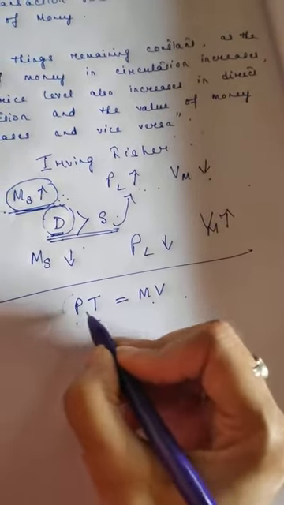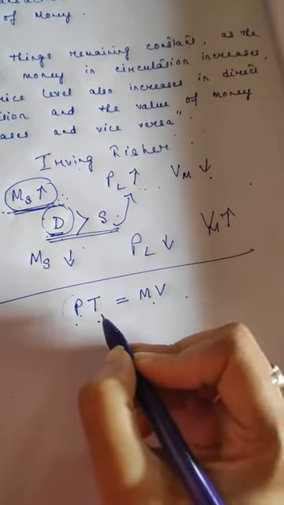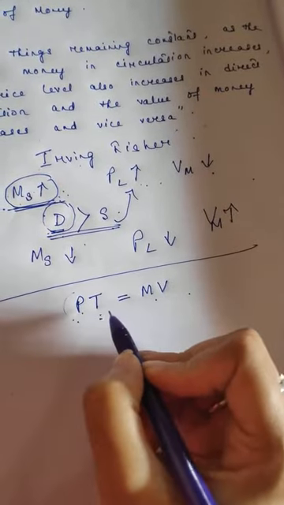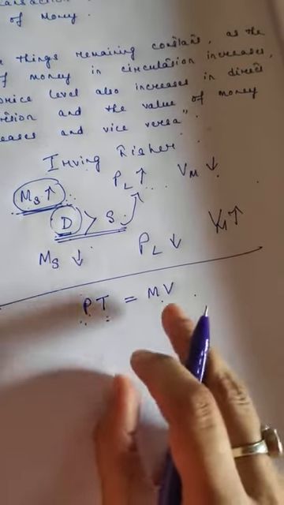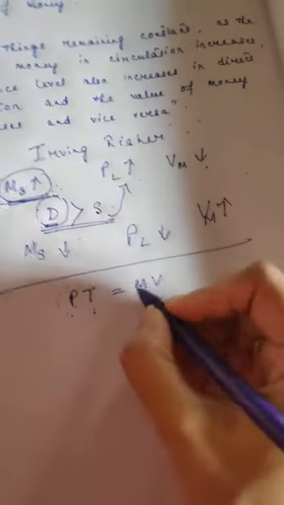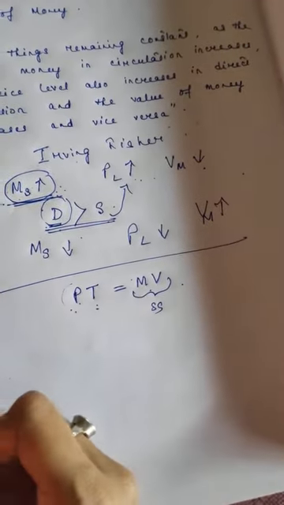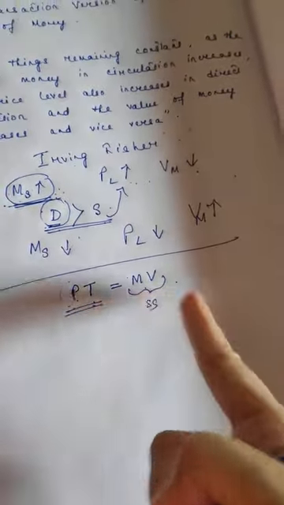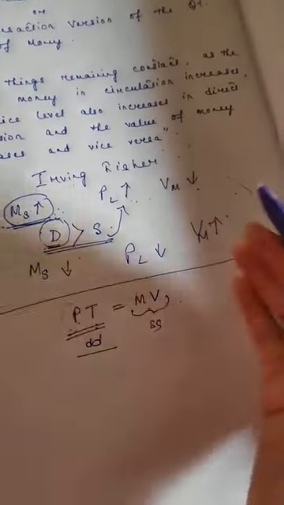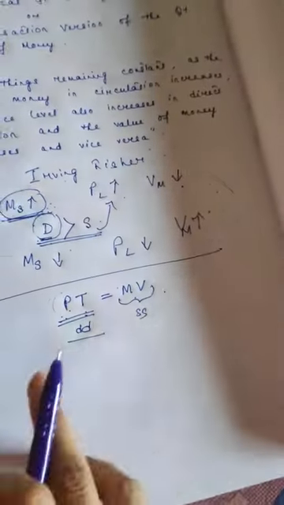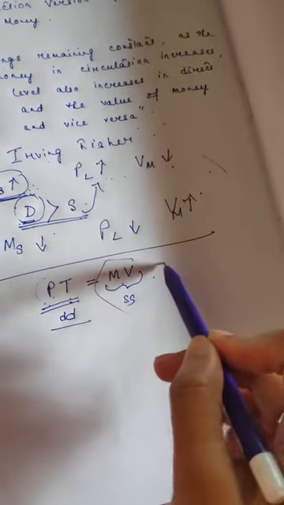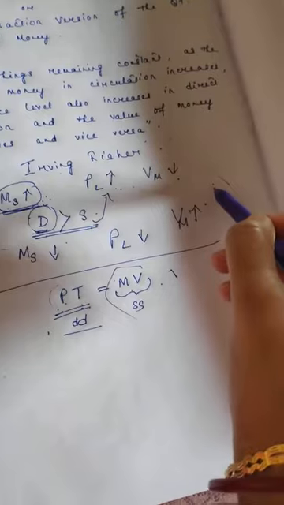Now, P means price level, T is total volume of goods and services transacted. This is given in your PDF, you can learn from there. M means money supply, and V is the velocity of circulation of money. So this side of the equation is the supply side, and this is the demand side of the equation. This situation will not arrive if this is equal to this. Now, if these are not equal, that is, if this increases and this decreases, then only this situation will come, otherwise not.